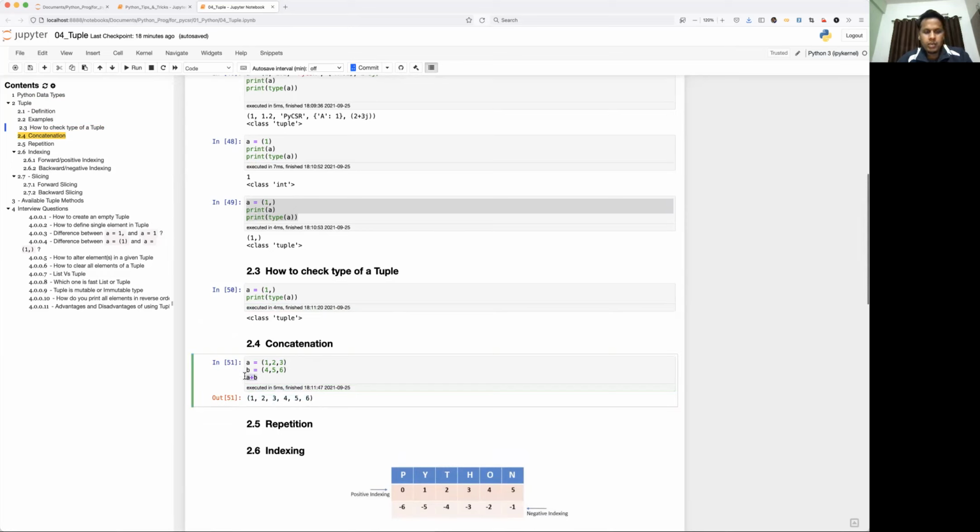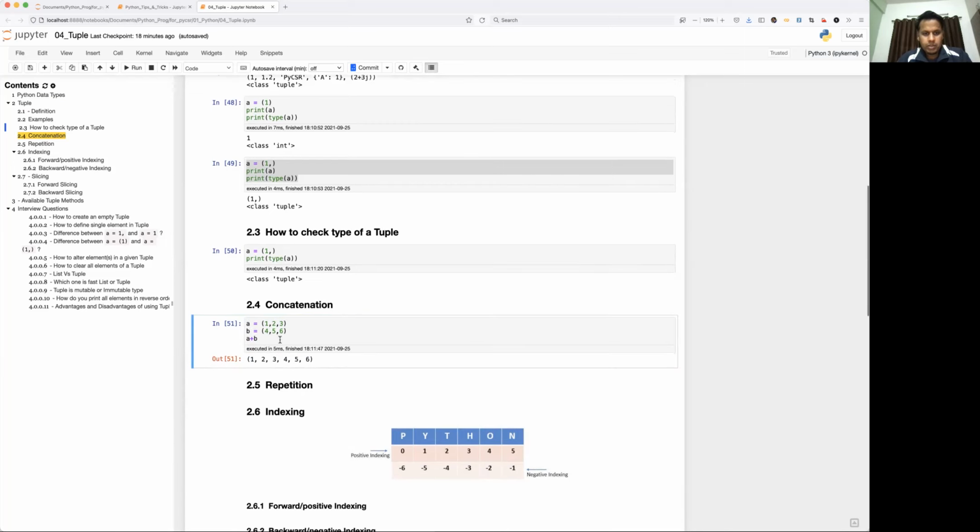This will be helpful only because, as I mentioned, a tuple is read only. You cannot modify the original tuple once it is defined, right? So the best way is to create another one, keep adding the elements and create a new one, because the original cannot be modified. Okay, so that's about concatenation.